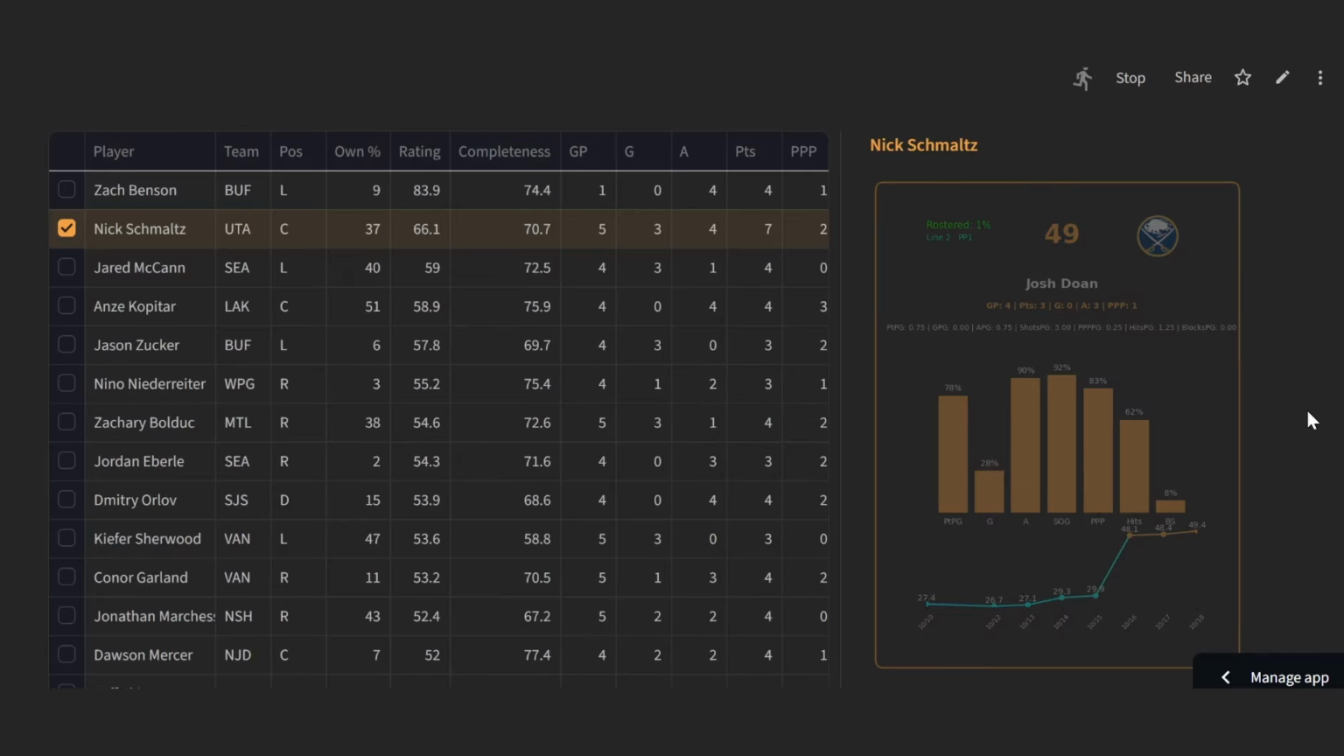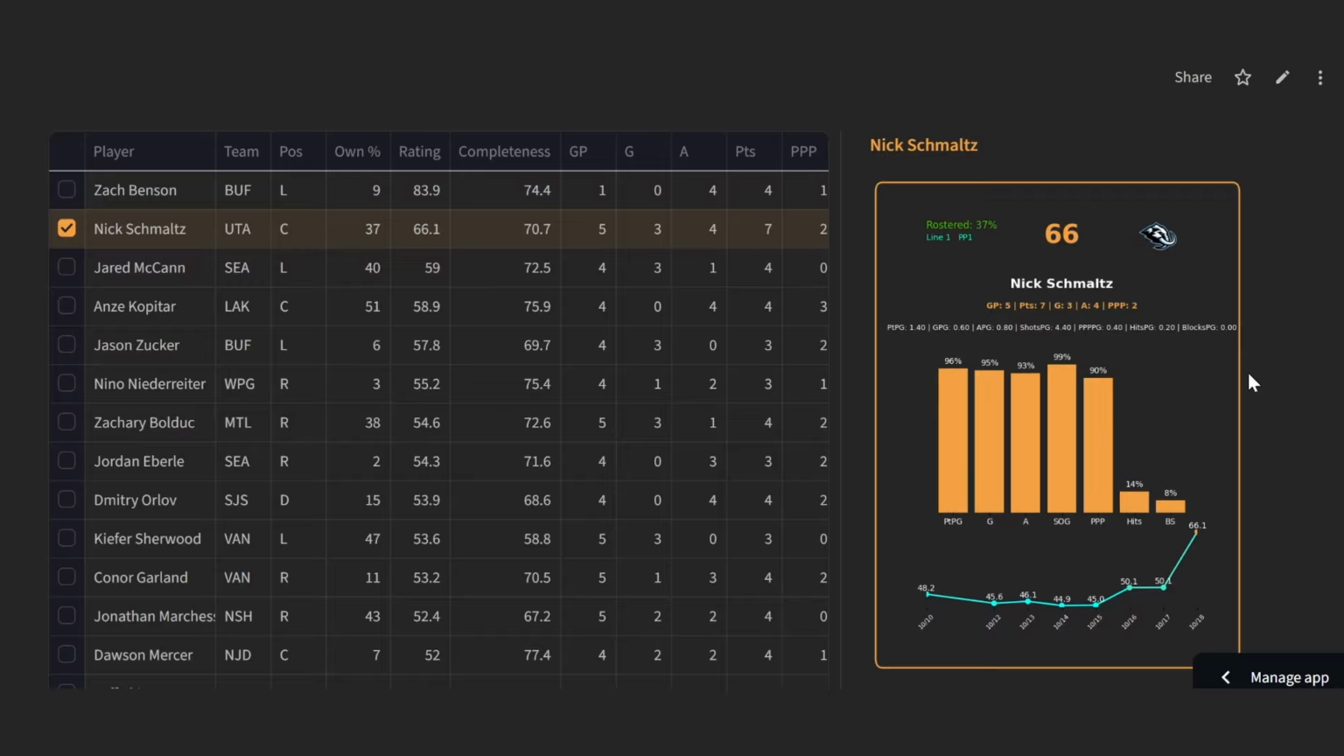I do love Nick Schmaltz in most league formats, center, right wing, dual eligible, line one, power play one, usually attached at the hip to Clayton Keller, and he was last night. Keller went off for a couple points as well. He's available in some shallow leagues, 37% owned, 4-game week next week. Really good shot volume so far, 4.4 shots per game. That's probably a result of the small sample size and the fact that he had 3 goals last night, but still really productive from Nick Schmaltz.